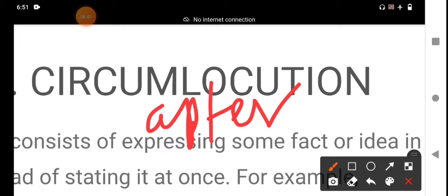Why should you use this figurative language? Many writers use it because this figure of speech adds ornament to the English language. It adds beauty to the English language. It adds color to the English language. It is elegant to the English language.